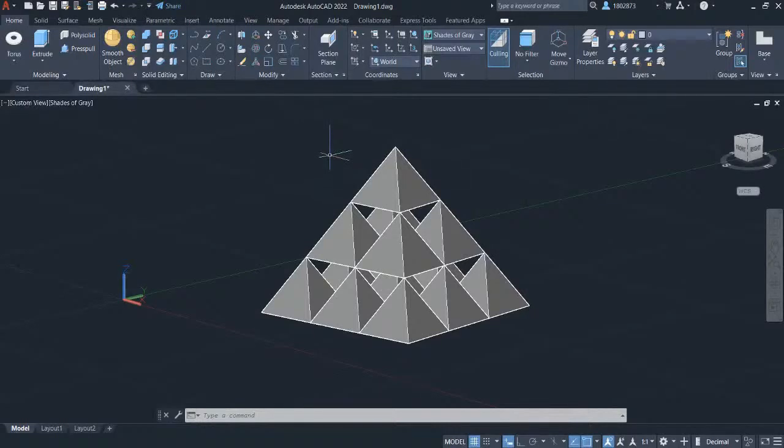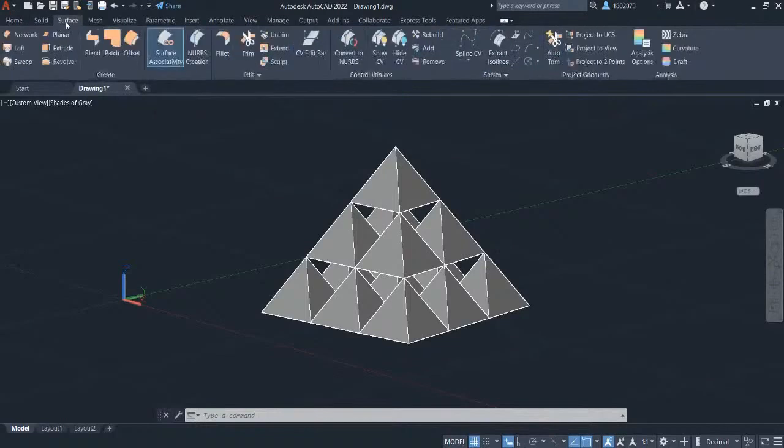You may also notice that the interface and the icons are subtly different in the newer version. The icons are now much cleaner and sharper. Up here at the top left is the application menu, and we've got the quick access toolbar here. We've also got the ribbon.